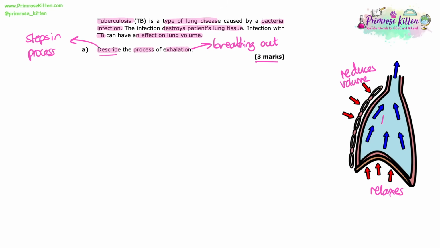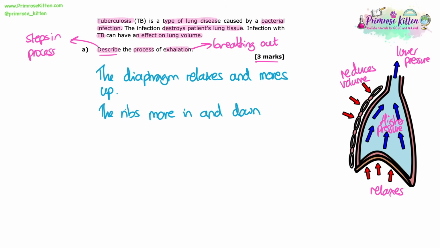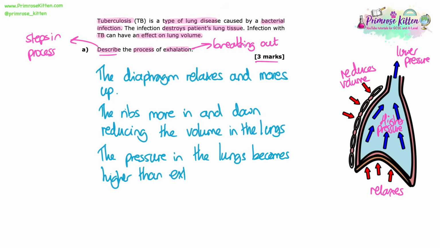So your diaphragm relaxes and your lung volume reduces because your rib cage moves in and down. So the reduced volume creates higher pressure inside the lungs, and then there's lower pressure outside the lungs, and so that difference in pressure, the gradient, forces air out, down the pressure gradient. So the diaphragm relaxes and moves up. The ribs move in and down, reducing the volume in the lungs. The pressure in the lungs becomes higher than external pressure, so air is forced out.